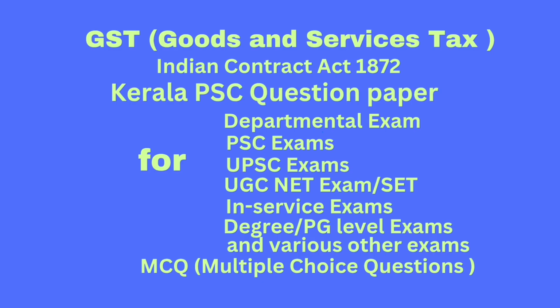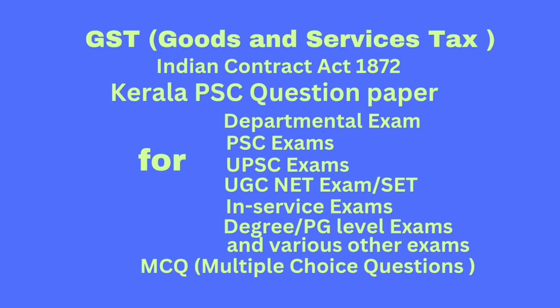Article 246 of the Constitution of India empowers Parliament or state legislature to enact law under dash. Answer option A list 1 union, option B list 2 state, option C list 3 concurrent, option D all of the above. Correct answer option D all of the above.